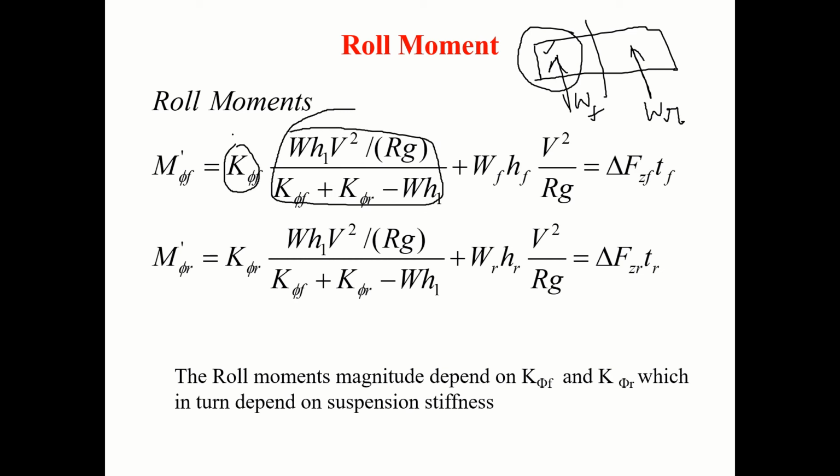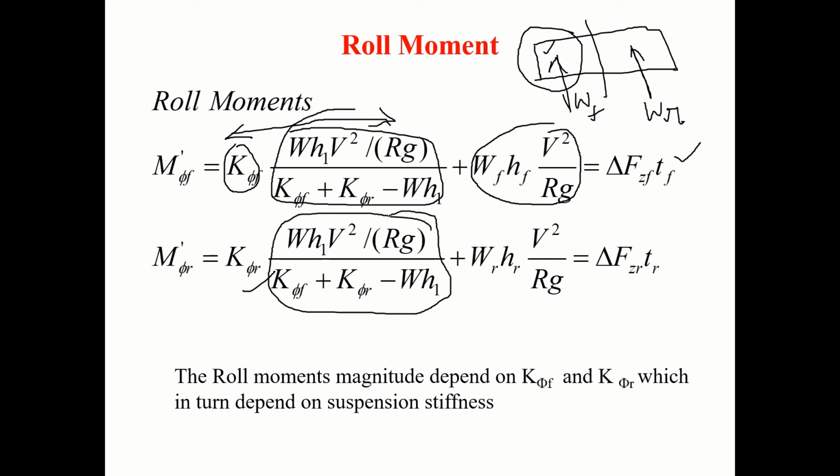This is the lateral load transfer due to rolling, and its centrifugal force is this part, right? This must be equal to the load difference into TF, the track width in the front. The same way, roll moment on the rear: instead of K phi F you take K phi R, multiply this with phi, that is roll angle, and the rear centrifugal force. This must be equal to this.